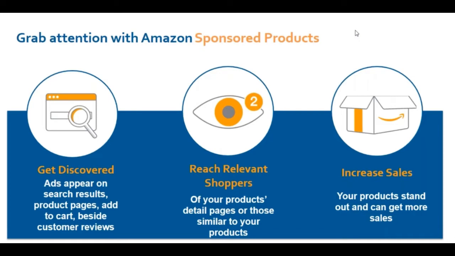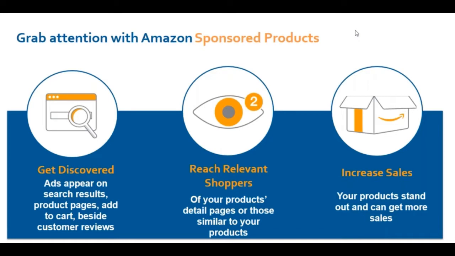So sponsored products has a lot of features and controls for you to reach out to the correct set of people. There's something called a product targeting feature which helps you target a particular brand, even a particular ASIN where your ad should appear. Of course, there is keyword targeting, which was the original targeting which sponsored products started with, and now you have a lot more control on targeting the particular shopper that you are trying to reach out to.